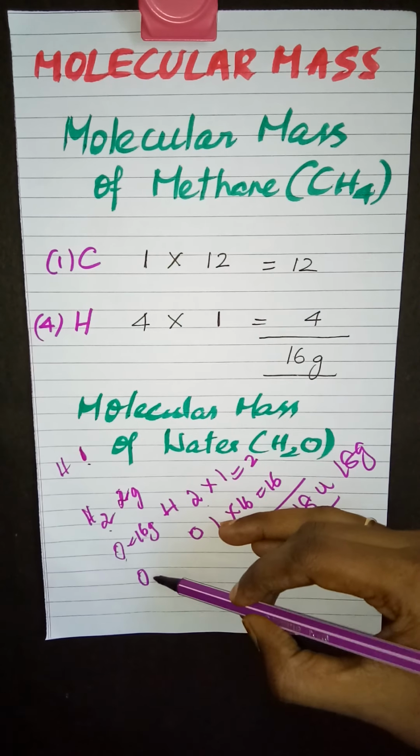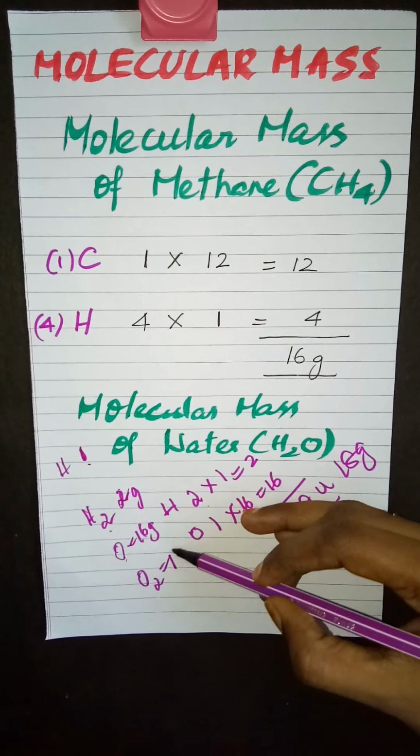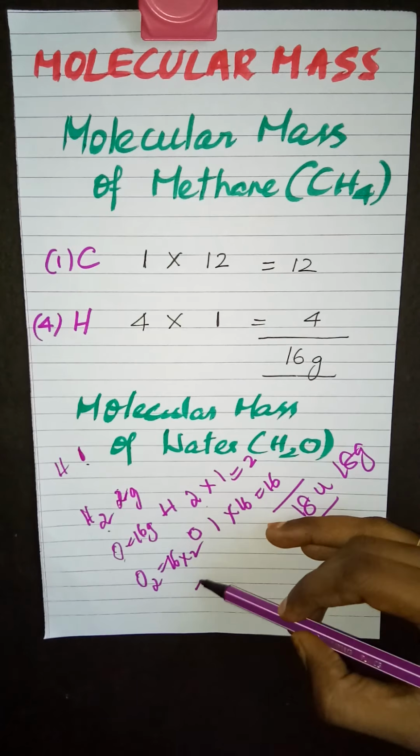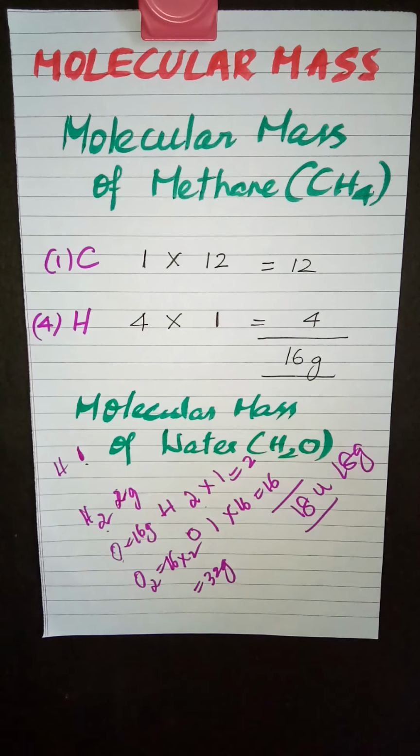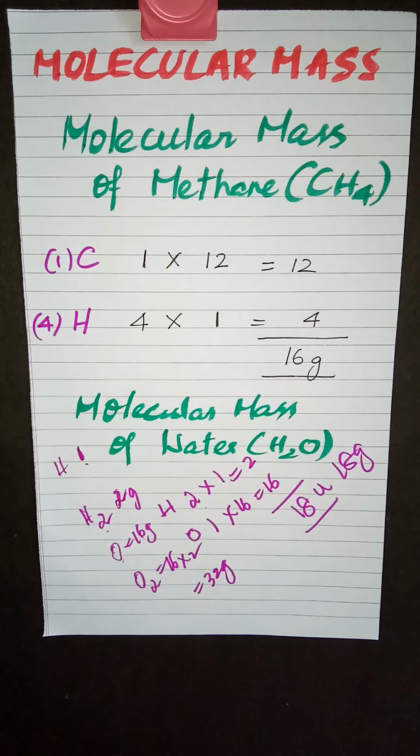So when we talk about oxygen molecule, then the molecular mass will be 16 into 2, that will be equal to 32 grams. So you should be very clear whether you're talking about atomic mass or the molecular mass. Atomic mass is the mass of 1 atom of that particular element, and molecular mass is the total mass of all the atoms present in the given molecule.